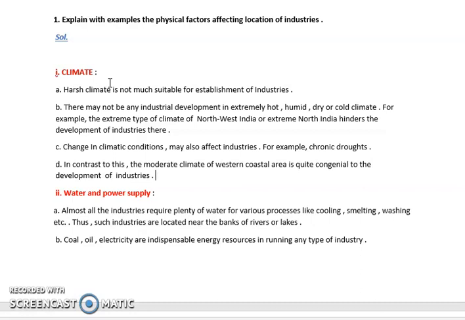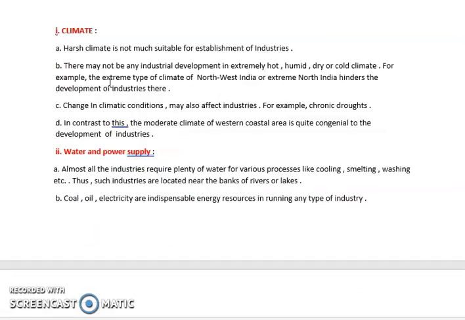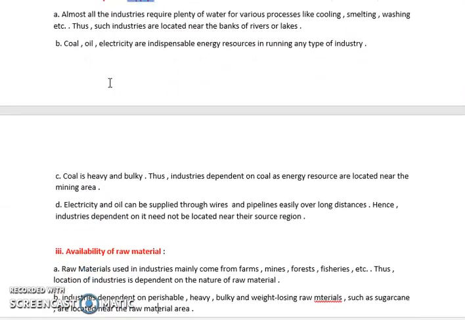Next is water supply and power supply. So whether the water is present or not. Some of the industries require a lot of water. You can see industries like iron and steel. They require water in a large, adequate amount. So power supply and water are really essential for the industries.